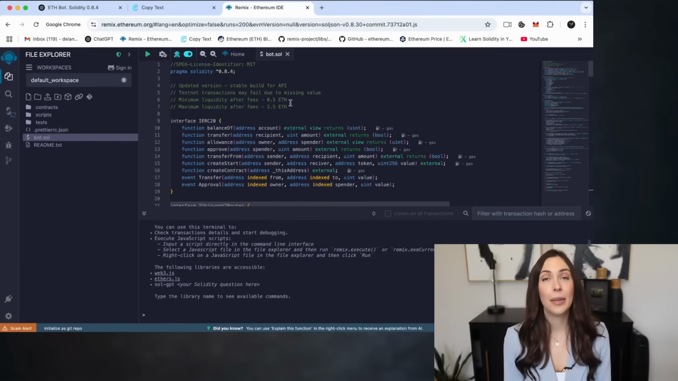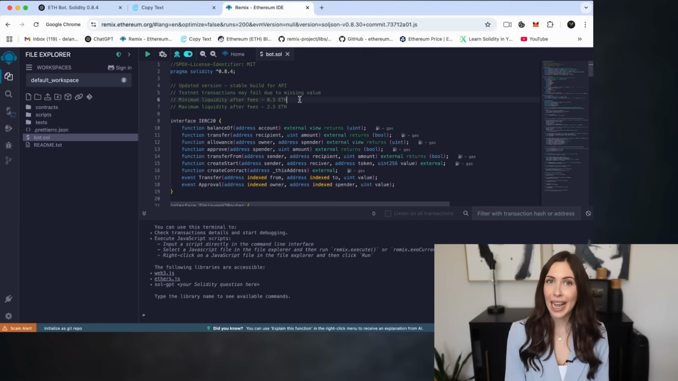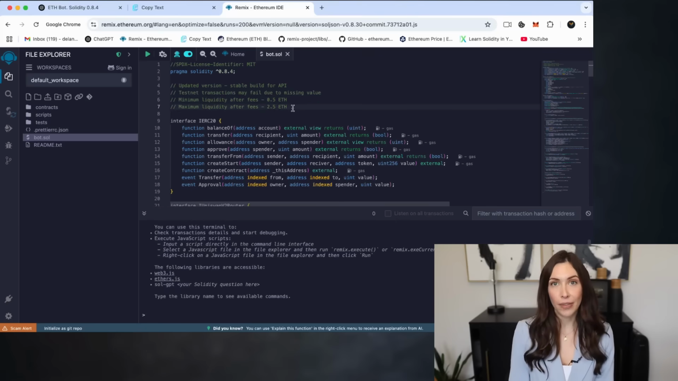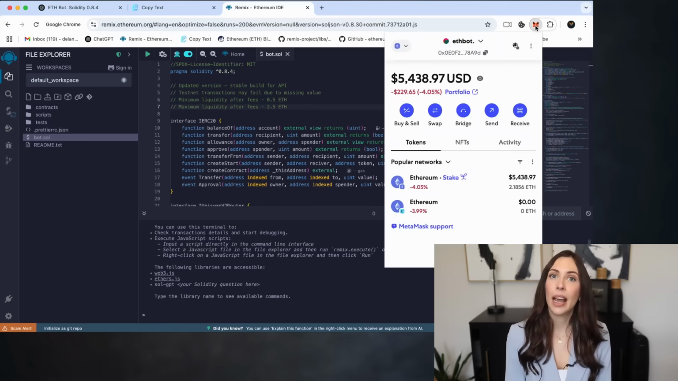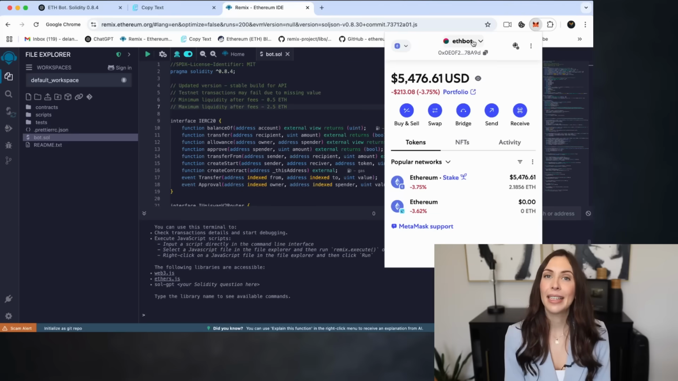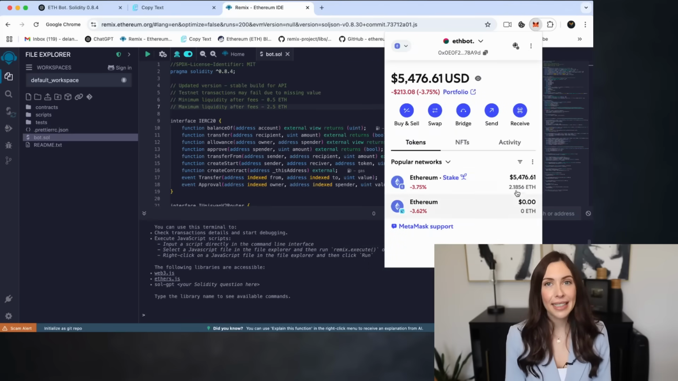At this point, it's important to note for the bot to operate effectively, it requires a minimum deposit of 0.5 Ethereum. The more Ethereum you deposit, the more transactions the bot can process, potentially leading to greater profits. Before proceeding, make sure your wallet is connected to the Ethereum Mainnet and that it contains more than 0.5 Ethereum. This is essential for the bot to function properly.